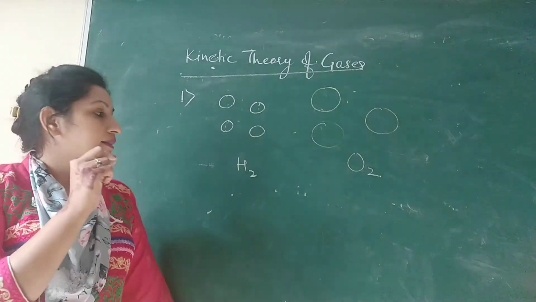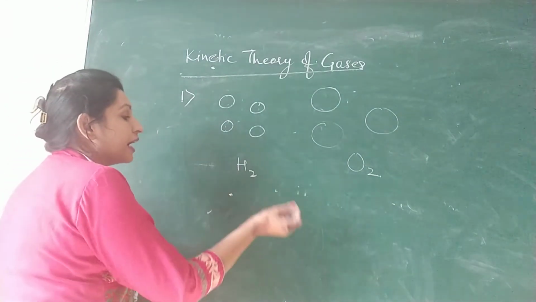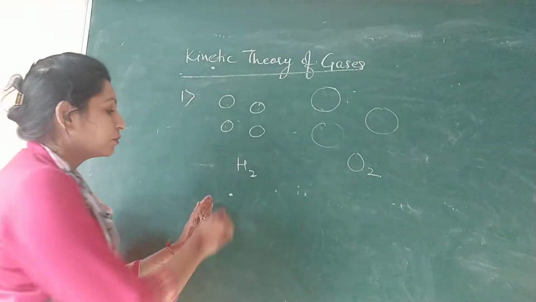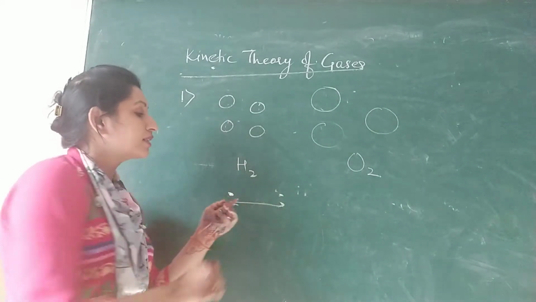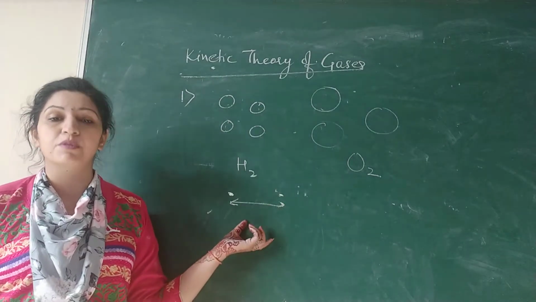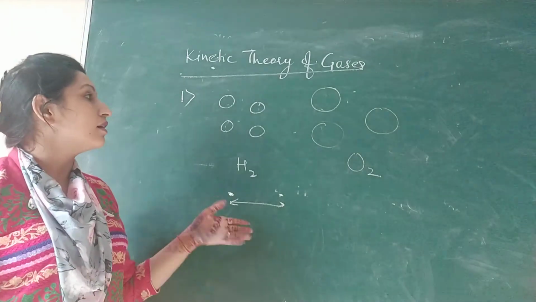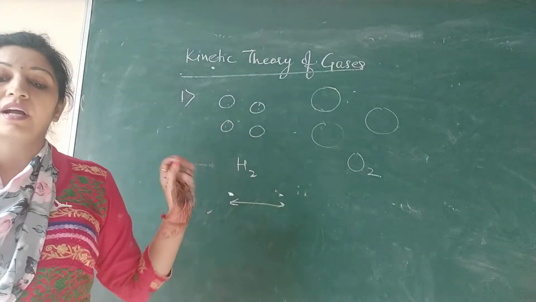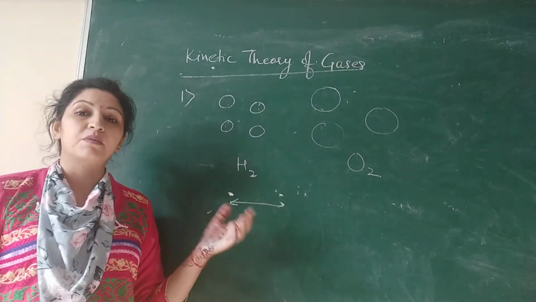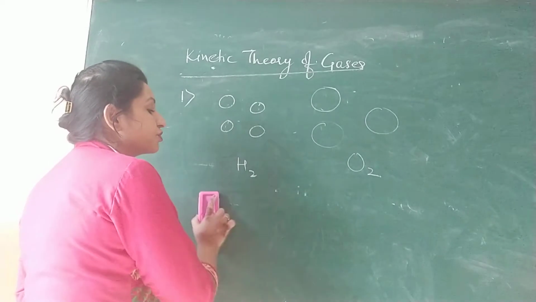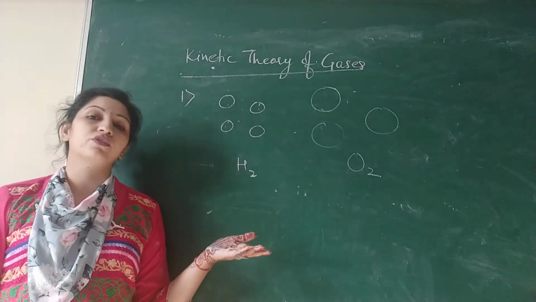That small is the size of a gas molecule, and that size is very small as compared to the distance between two molecules. Suppose this is one gas molecule, this is another gas molecule, and this is the distance. Their size is very small as compared to the distance between them. That is the second postulate of kinetic theory of gases. Third, the molecules are not at rest, rather they are in random motion. As I said already, dancing particles means they are continuously moving from one direction to another. So they are in continuous random motion. That is your third postulate.